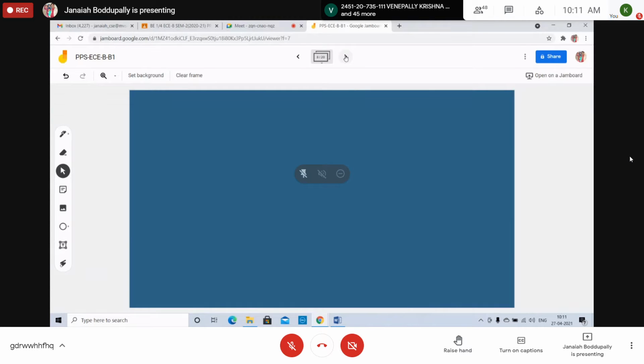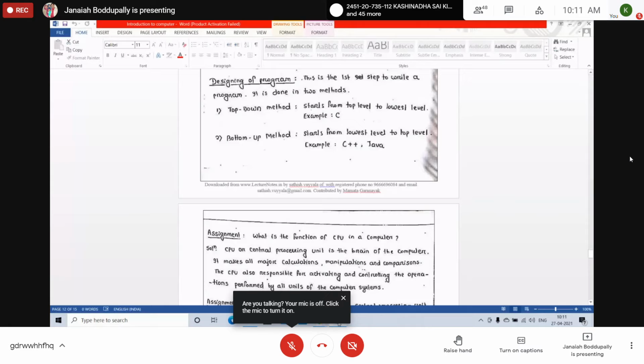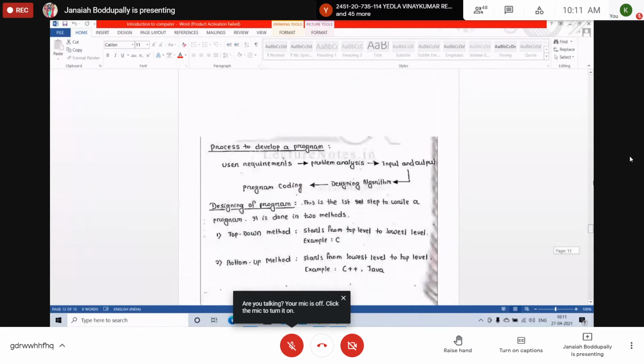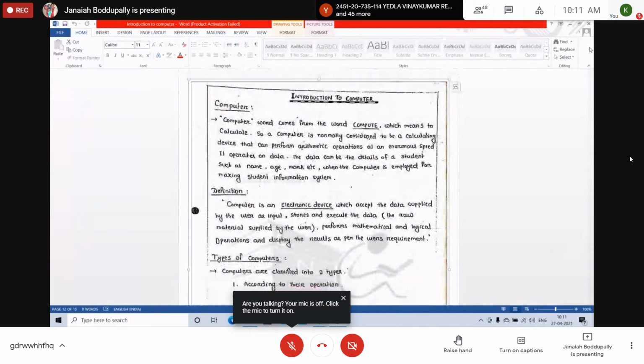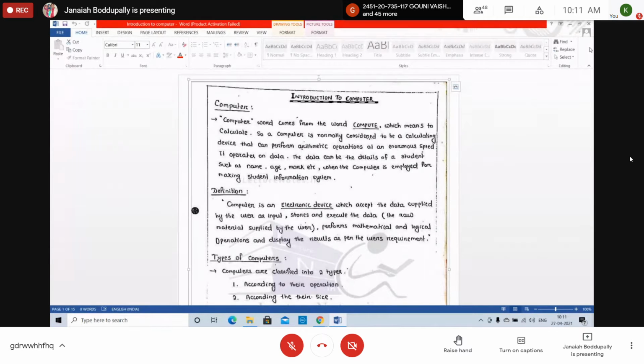Now we'll discuss the basics of what is a computer. Everything is nowadays computerized.